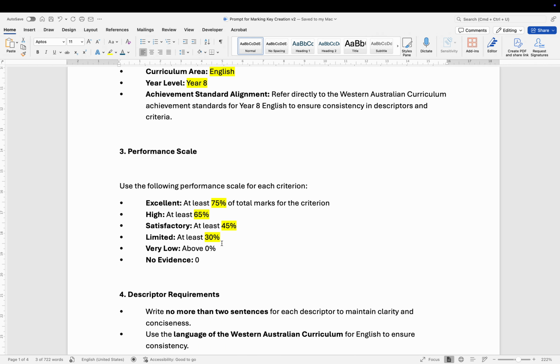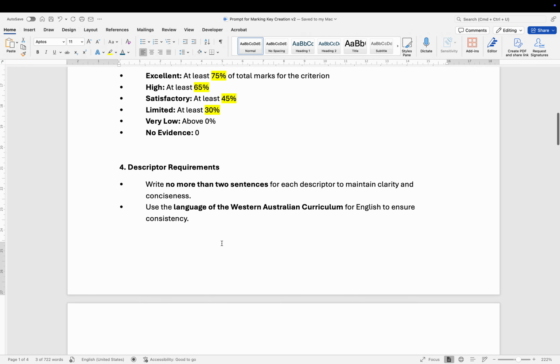I've also defined the boundaries for how it will distribute the marks. I'm using a 75, 65, 45, 30 range. I like to have my satisfactory range, if I was marking out of 15, go 7 to 9, something like that. Just something I like to do. But this could change. I am aware that there's no such thing as 75, 65, 50, but I do try to have my marks float into those regions. Just helps with grading later on.